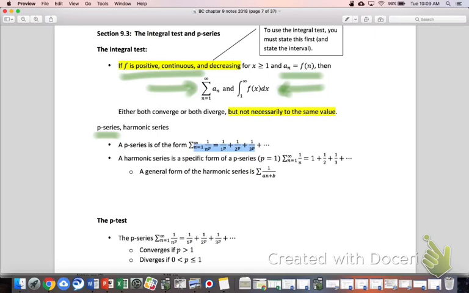So a p-series is specifically of this form, and I don't know why that's highlighted in blue, and I don't know why the whole screen just went away. Now it's back. So anyways, I don't know why that's highlighted in blue. There's no particular reason for that.